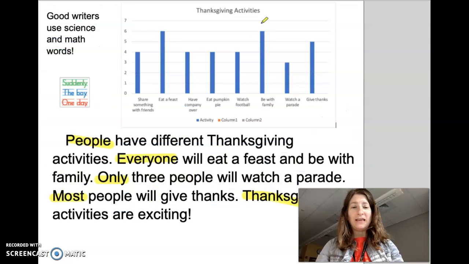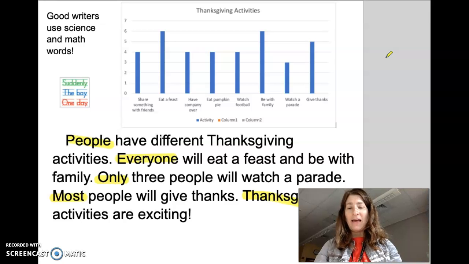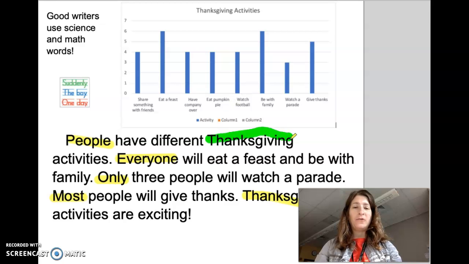Let's take a look at a different one this time. You notice here that I have capital letters for the beginning of each sentence, just like we practiced. Tengo mayúsculas para empezar cada oración como habíamos practicado. There's another place, though, that I have a capital letter. I have a capital letter for the word Thanksgiving.